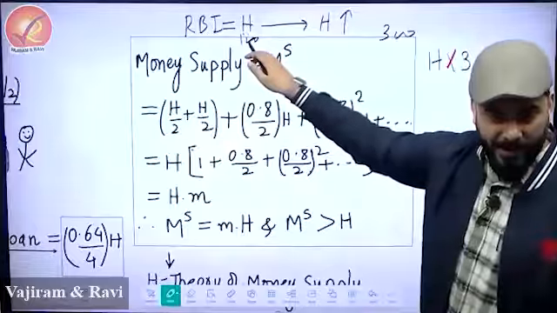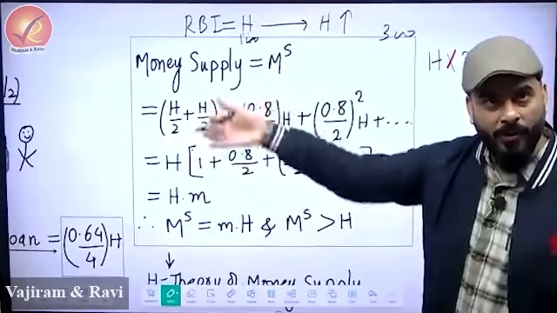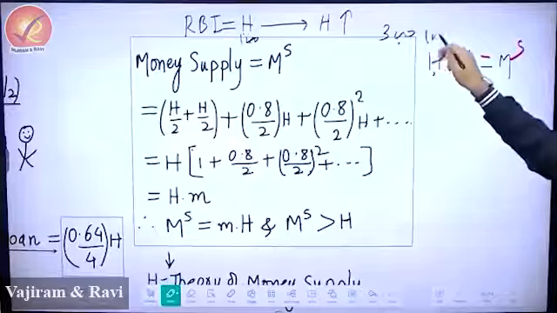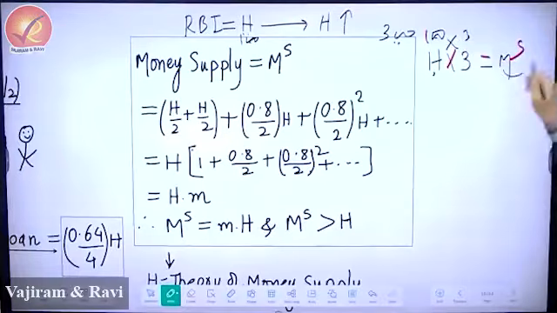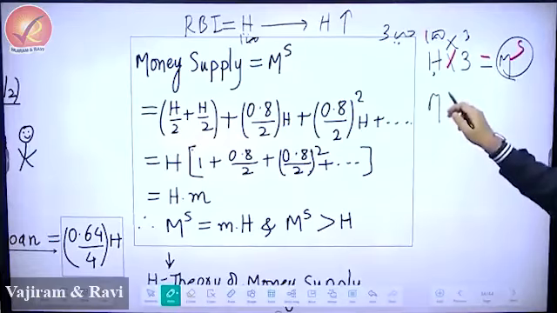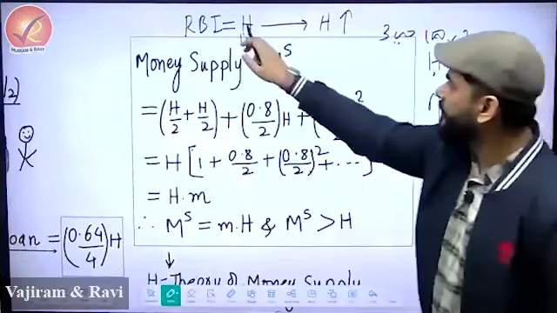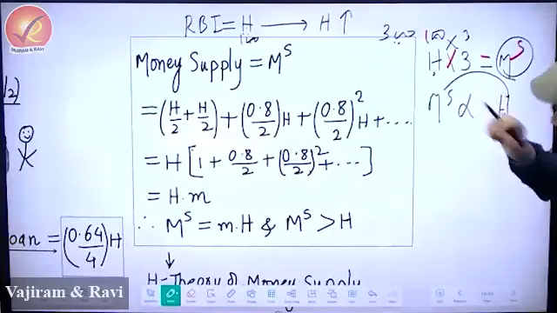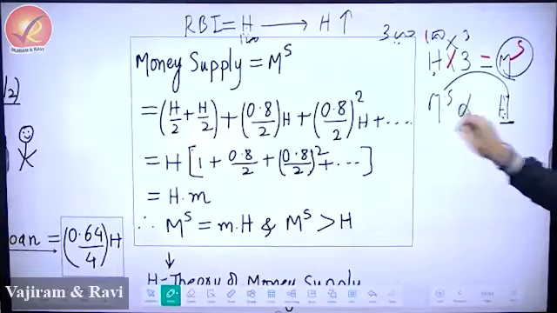RBI released 100 rupees, but through this magic of loans, it has become 300. So this H was 100, but it has become 3 times. So multiplied by 3, this will become the money supply. We want to find out whether H converts directly into H and remains H, or whether it increases and becomes something like this.